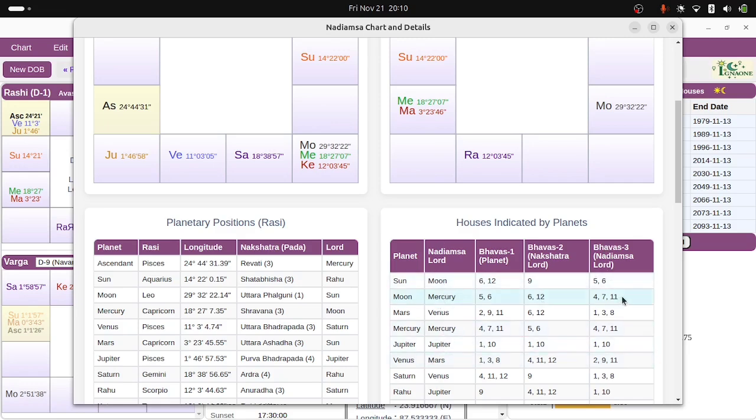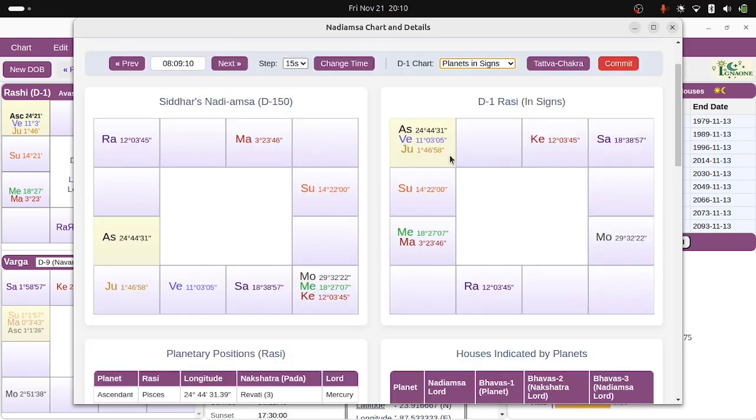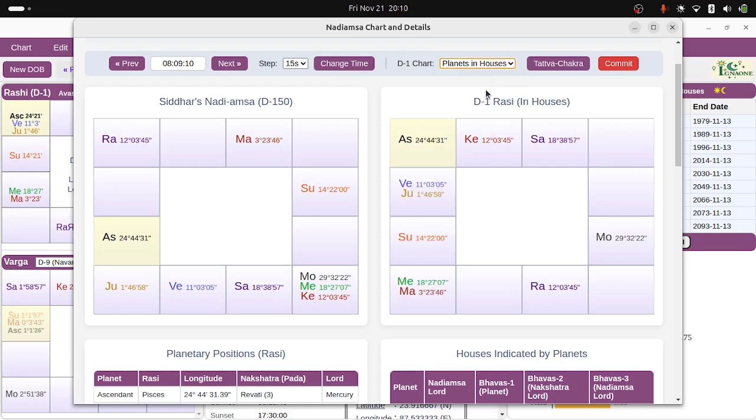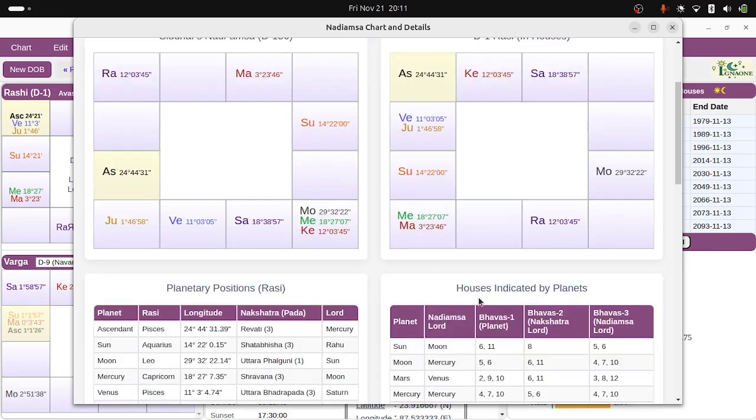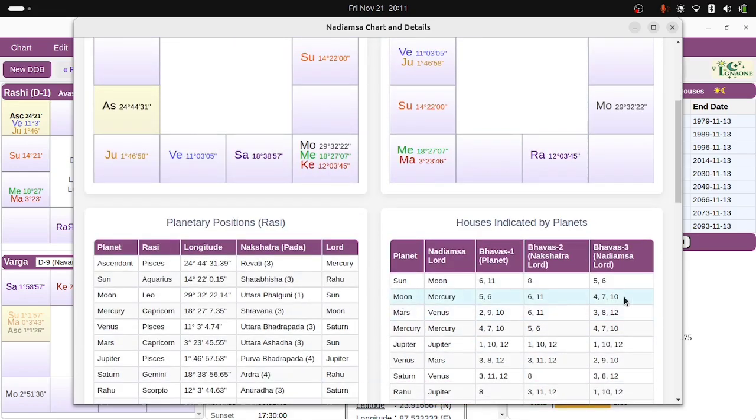So for Moon, who is the lord? Mercury. So Mercury, it is saying 4, 7, 11. How? Because Mercury is the lord of the fourth house and the lord of the seventh house from ascendant, right? The ascendant, fourth and seventh. And where is Mercury placed? In the 11th house. So if I change this, let's see what happens. If I change this to planets in houses, Mercury changed to the 10th house, right? Ownership will not change, but the house will change. Yeah, 4, 7, 10. So that's what this table indicates.